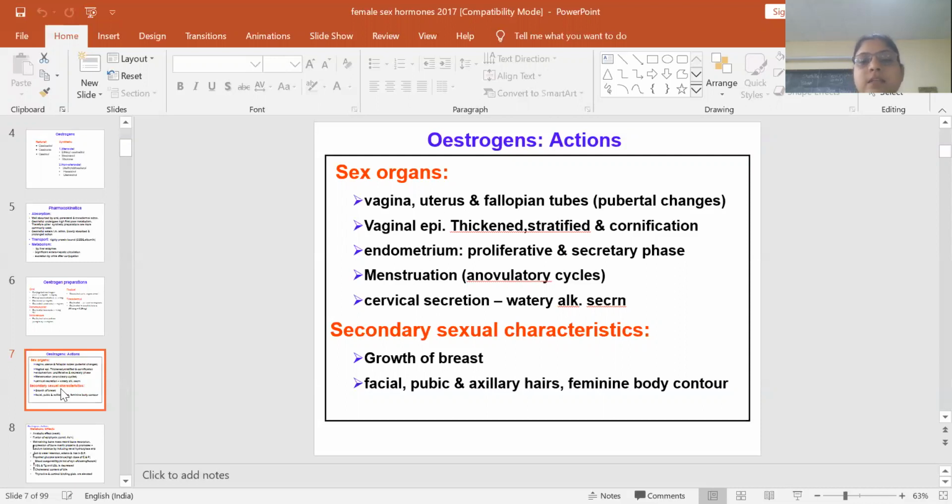Estrogen will be released, and it will be responsible for various changes in the endometrium. It is responsible for menstruation, and cervical secretion: watery alkaline secretion is produced due to the action of estrogens on the cervix. Secondary sexual characteristics: growth of breast and facial, pubic, axillary hair, and feminine body contour will be formed.